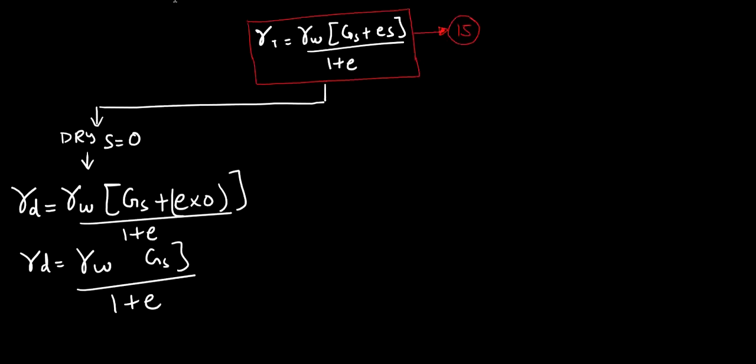So my equation will become this: gamma d is equal to gamma W Gs upon 1 plus e. Let's number this one as 16.